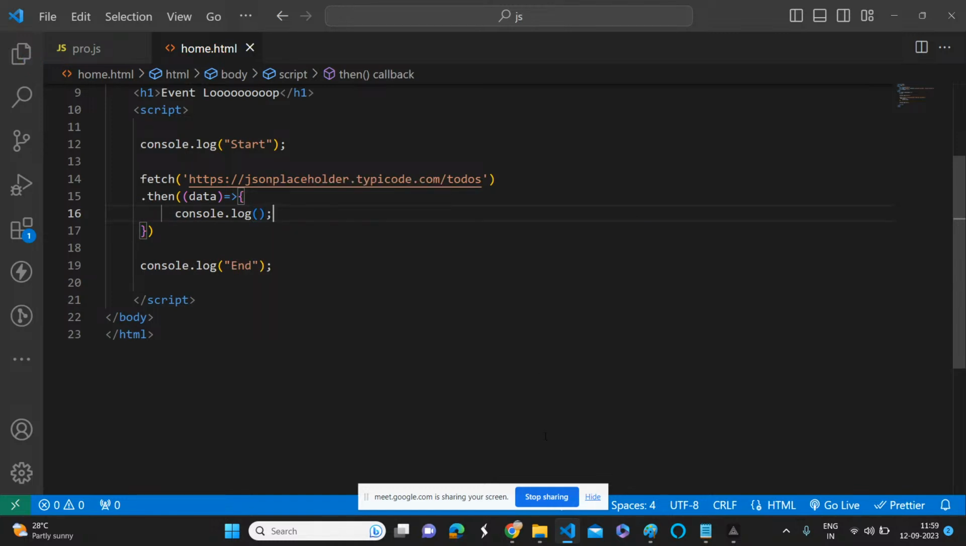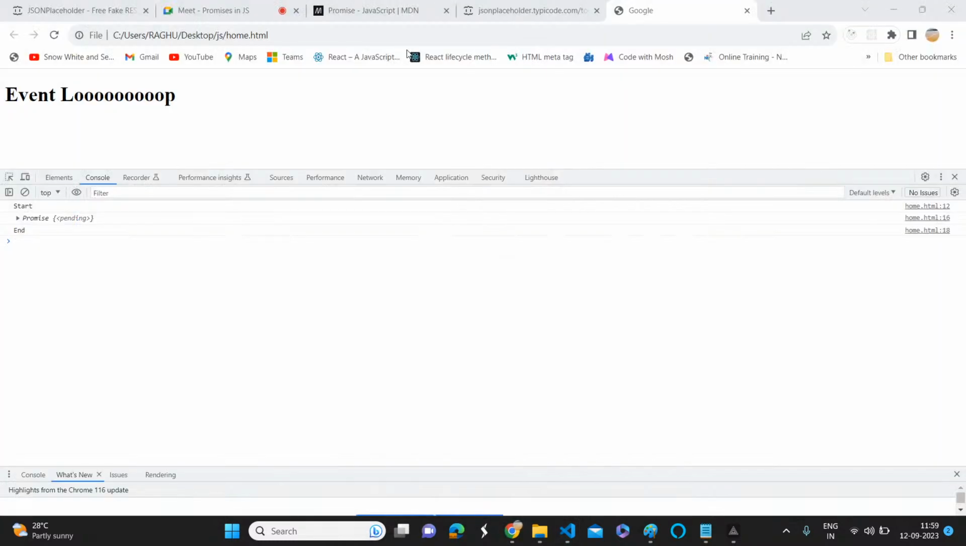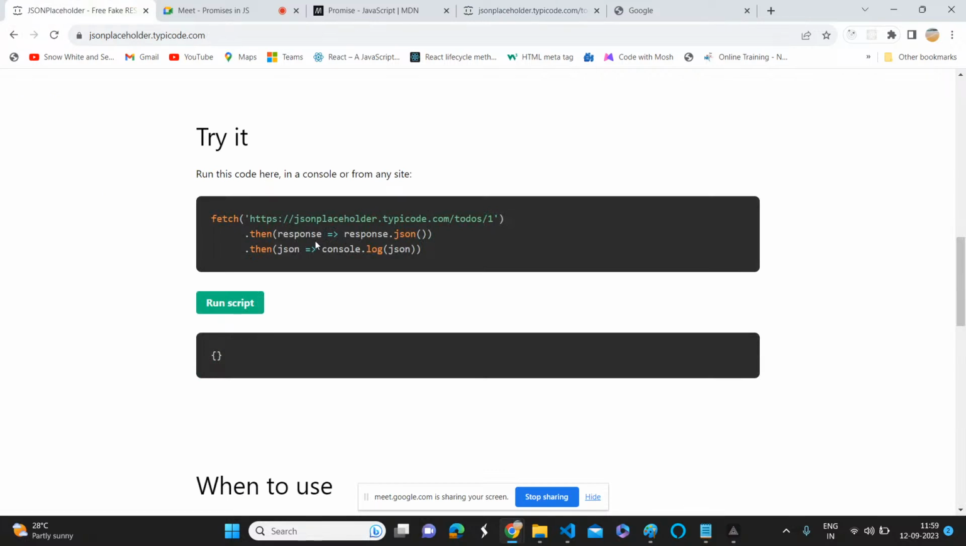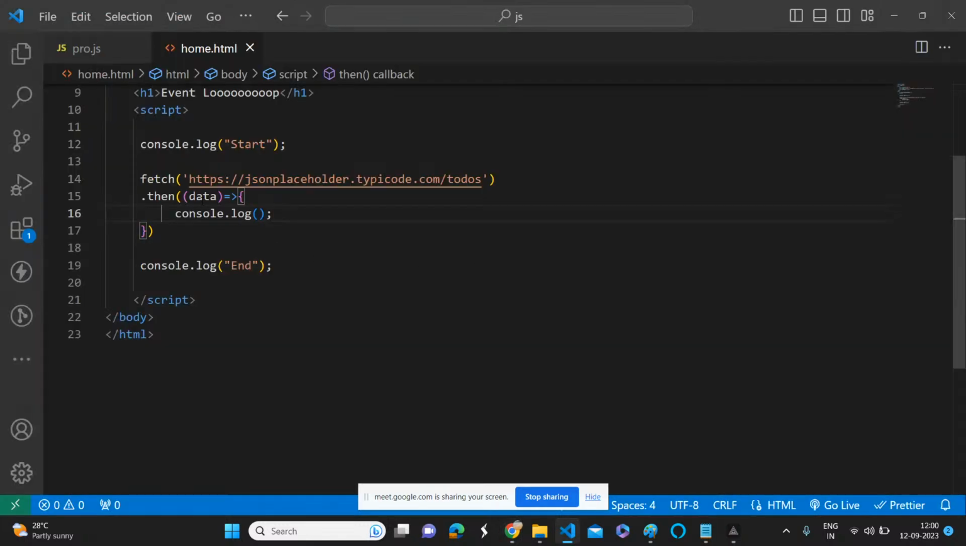Console.log. Let's see actually what is there in the JSON placeholder. Okay, here it is. It will give a response, of course, no problem. Whatever the response you got, I want to do the console.log of that response. Yes or no? Yes, sir. Let's see the output.